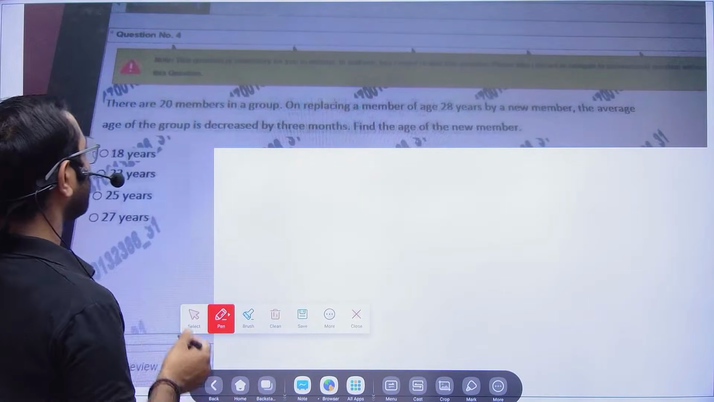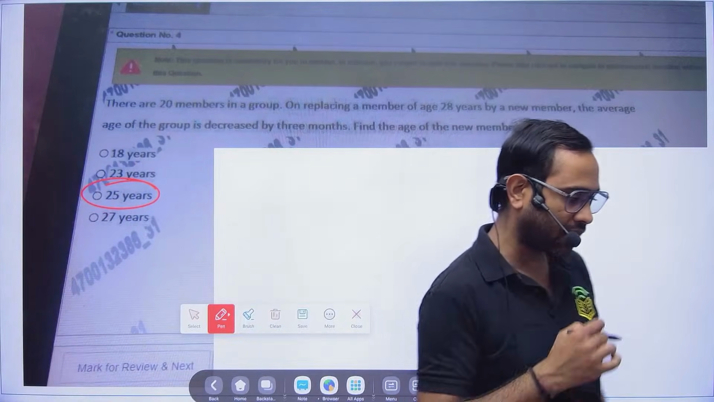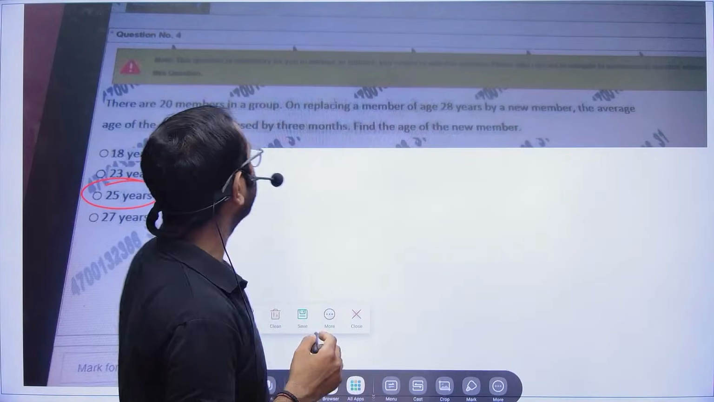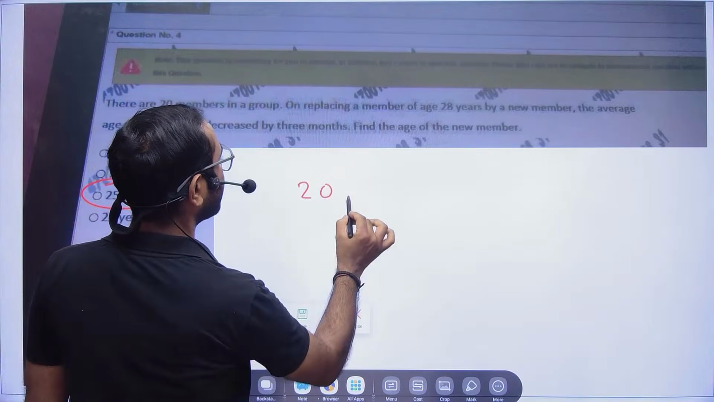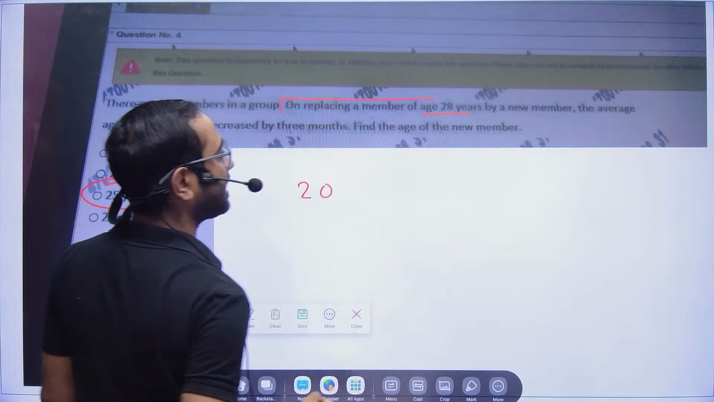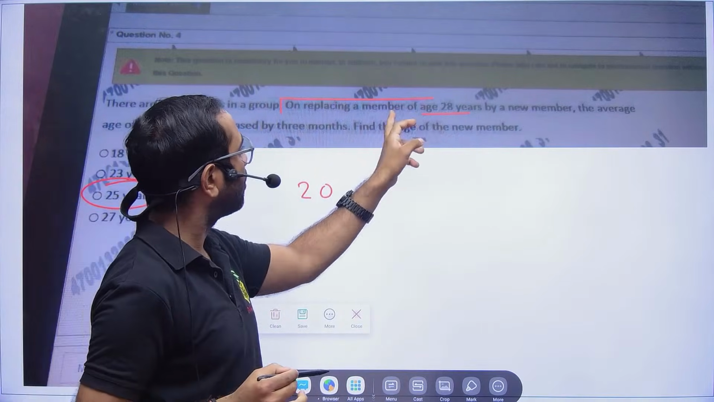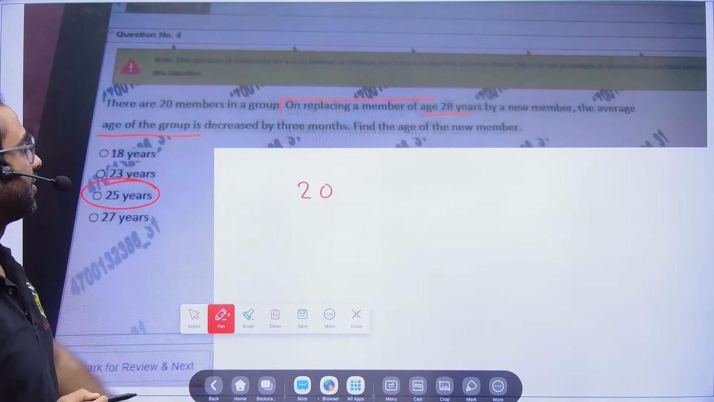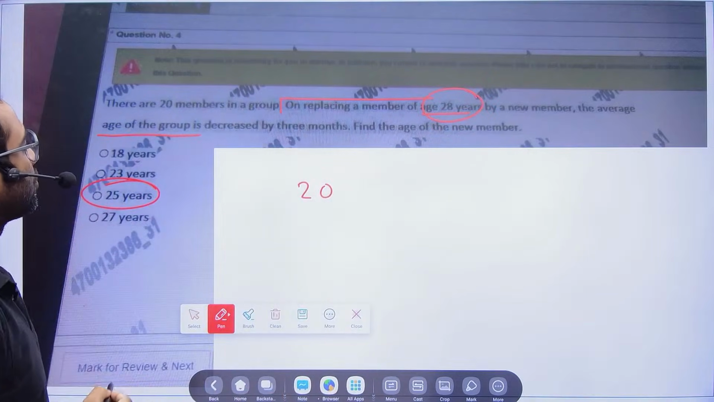25. So somebody is telling 25. Okay. Who is telling? So we have Surya Kohli. Surya is telling 25. Chalo, let's see. So how can we get 25? Sir, there are 20 members in a group. Okay. And what is happening? On replacing a member of age 28 years by a new member, the average age of the group is decreased. So find the age of the new member.